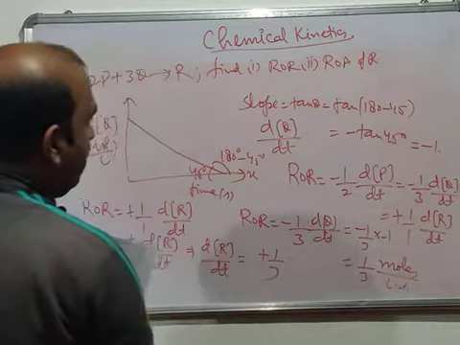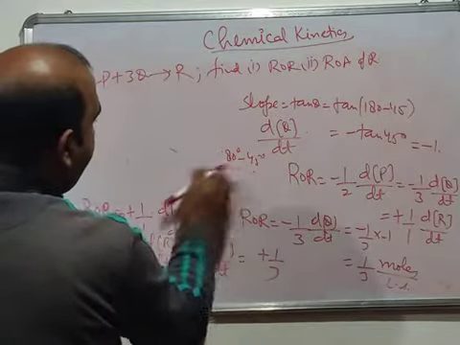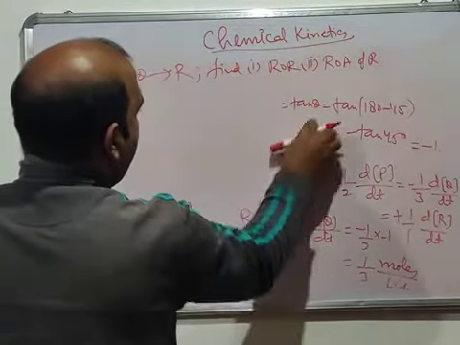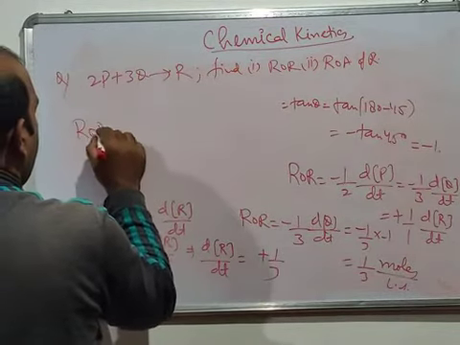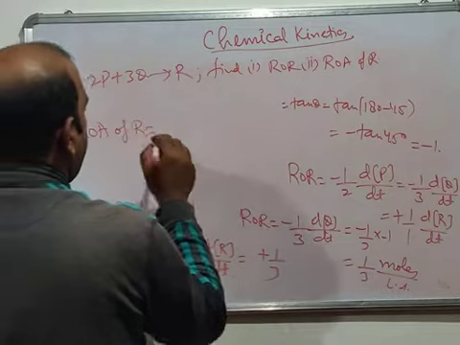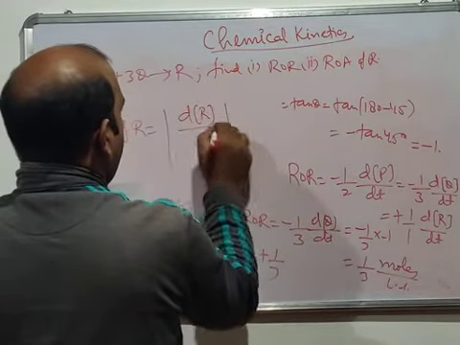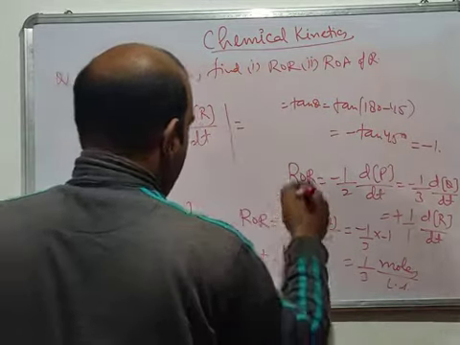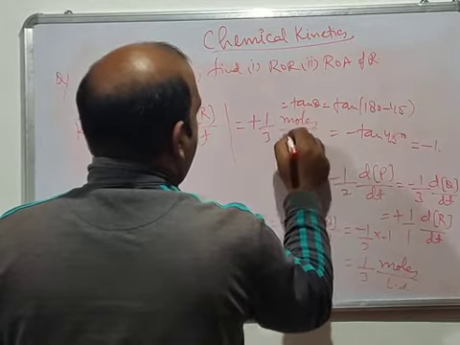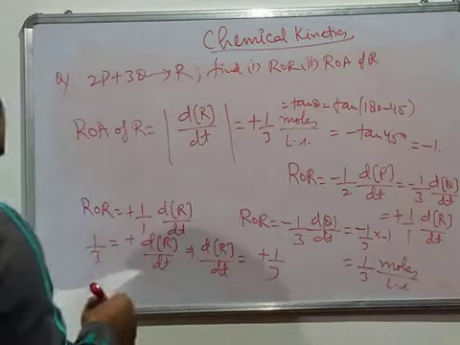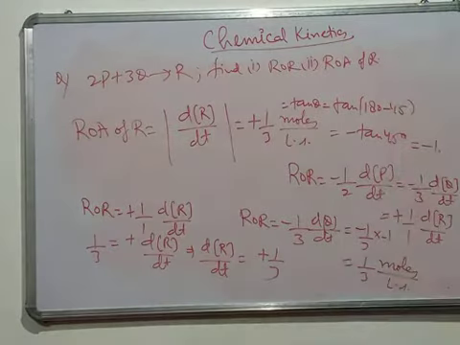Now we have to find the rate of appearance of R. Rate of appearance of R will be equal to the mod of dR by dt. So the mod of this will be simply plus 1 by 3 moles per liter per second. So that will be your answer in this case.